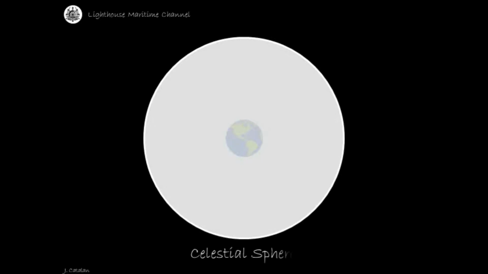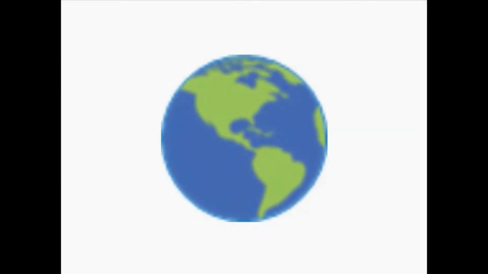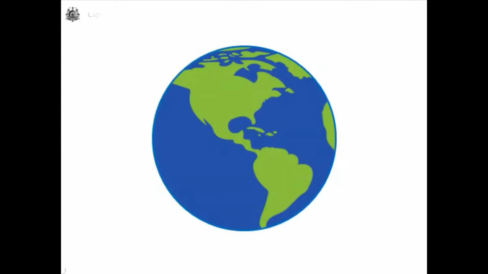Celestial sphere is an imaginary sphere of infinite radius, with the Earth as its center. The axis of the Earth is inclined at about 23.5 degrees, but undergoing continuous slight changes. The north end of its axis is called the North Pole, and the south end is called the South Pole.